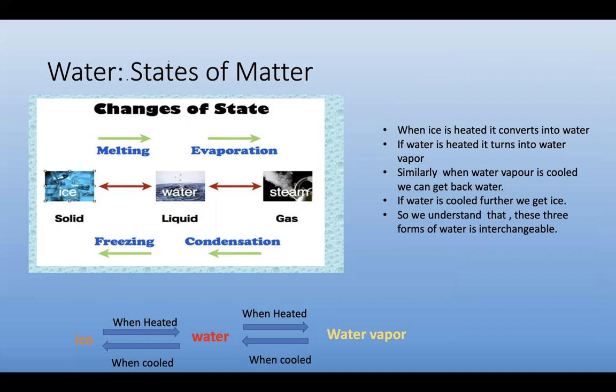This is called melting. If water is heated, it turns into water vapor. This is called evaporation. Similarly, when water vapor is cooled, we can get back water. This is called condensation. If water is cooled further, we get ice. This is called freezing. So we understand that these three forms of water are interchangeable. By this equation, we can learn that water forms are interchangeable.